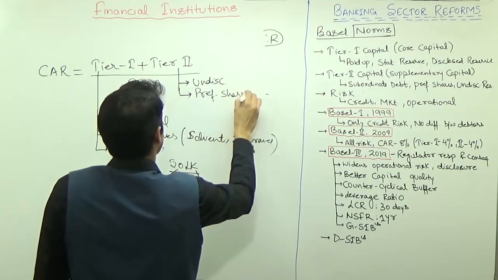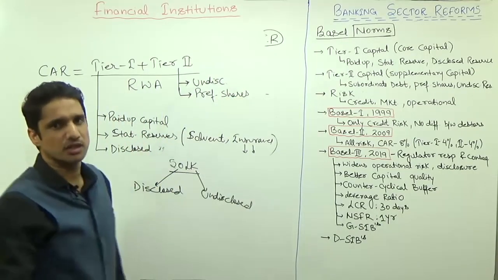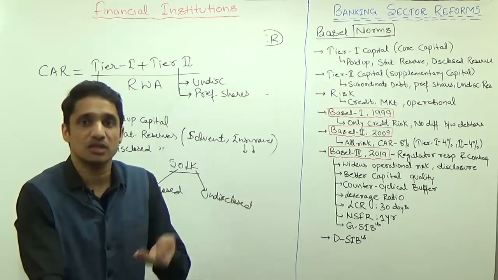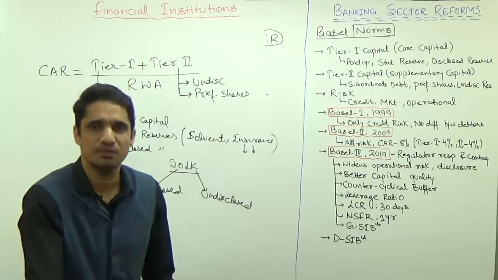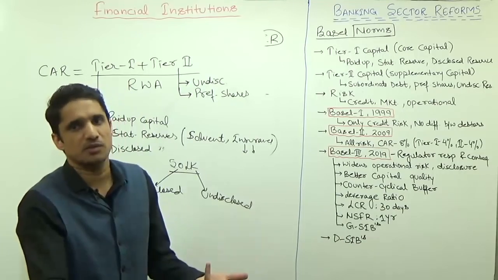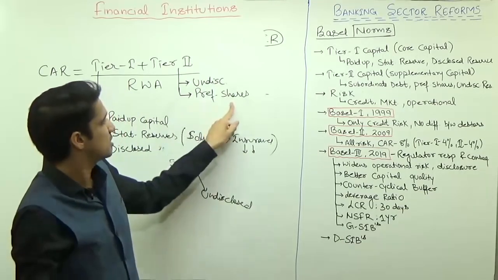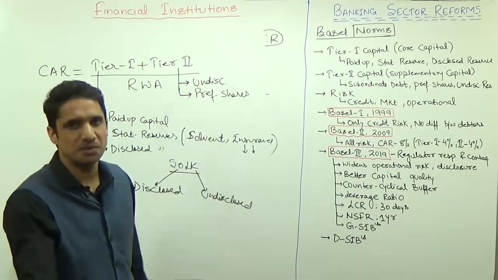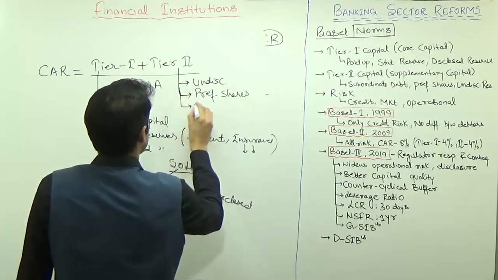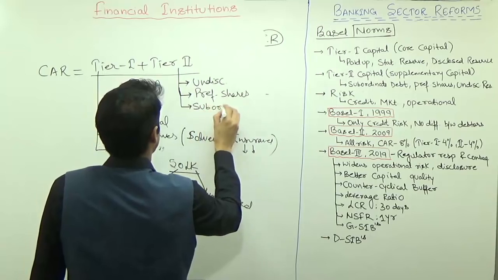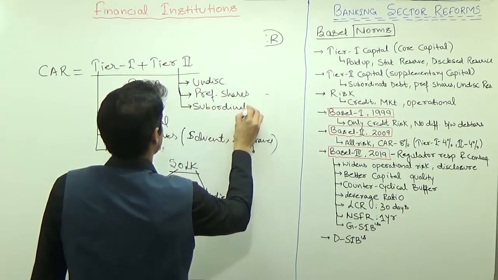We discussed that normal shares get the least priority, but preference shareholders get preference above normal shares, so preference shares come under supplementary capital. And the third one is known as subordinate debt.